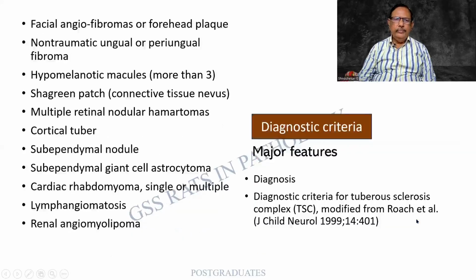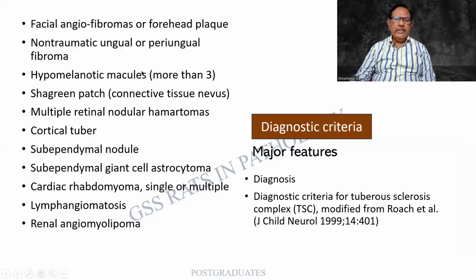So, diagnostic criteria. Just like your rheumatic heart disease, there are major criteria and minor criteria. Here also there are a series of major features. It can be angiofibroma or periungual fibroma.